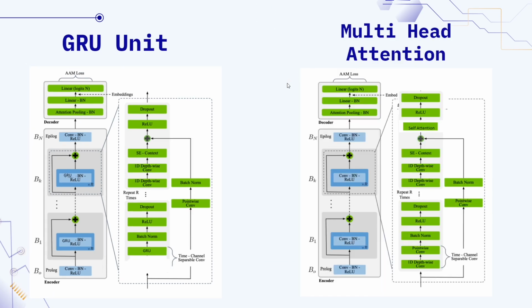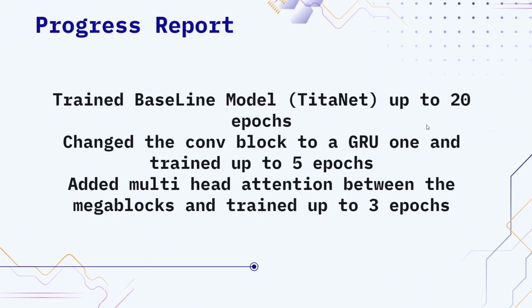So we changed our objective, and instead of trying to combine it, we continued changing the architecture. In Milestone 1, we had implemented a GRU unit in the architecture instead of the convolution blocks. For this one, we managed to include multi-headed attention between each of the mega blocks. So for the progress itself, we managed to train the baseline model up to 20 epochs, changing the convolution block to GRU and checking the accuracy, then adding the multi-headed attention.